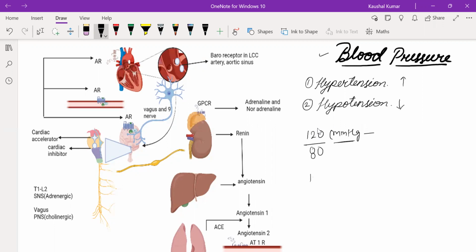So here 120 is the systolic pressure, and systolic pressure means when the ventricles contract and the blood passes into the arteries, and the pressure in the artery at that time.